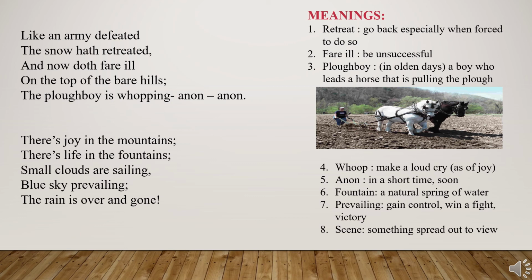So the blue skies are actually coming out from the winter season. The spring season will bring you a little warmth, that is, the sun will start showing up. But in winter, every day it is so chilling. You don't even see the sun. So here he says, blue sky is prevailing. It is coming out with the sun. The rain is over and gone. Now there is no more rain. We have a little bit of warmth and we feel so happy. The rain is over and it is gone. So this view is so beautifully explained through his eye to us in this poem.